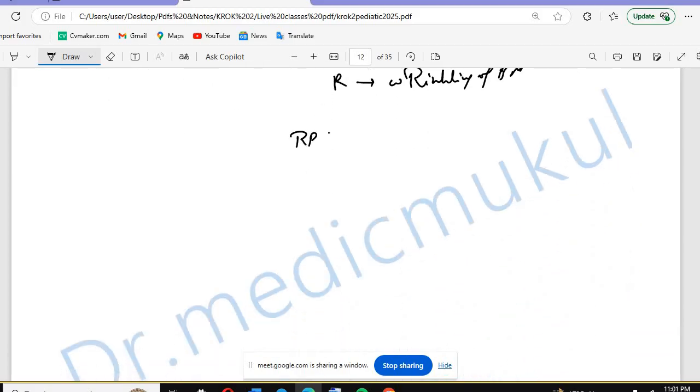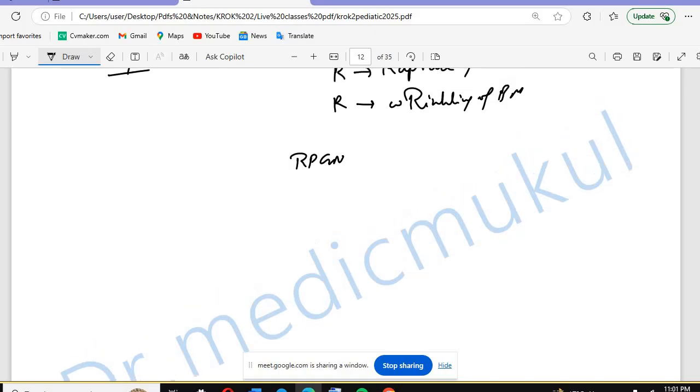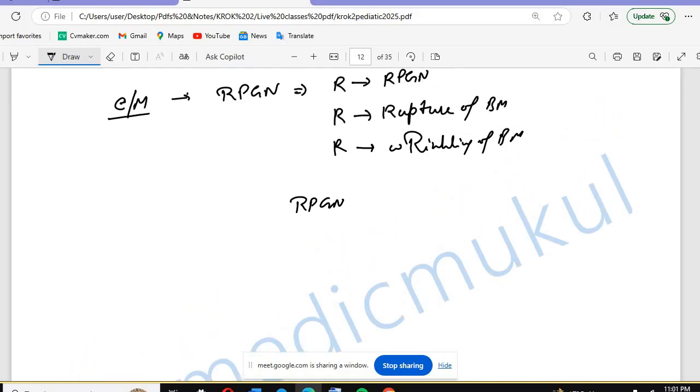After that, if we talk about the type... Can you repeat the last R? The last R is the wrinkling, so small w and capital R. So wrinkling of the basement membrane is known as the RRR.